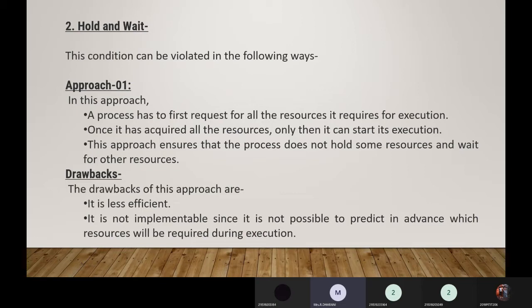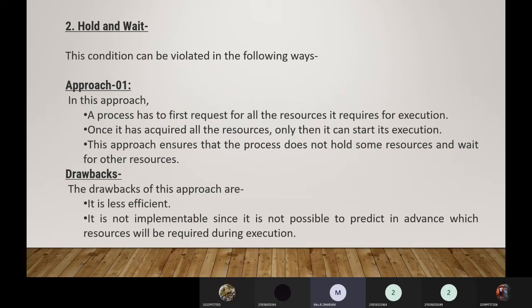A process has to first request all the resources it requires for execution. Initially, say for example, we have three processes: process 1, process 2, process 3. All the processes make a request for all the resources required for execution. Say P1 wants a printer, process P2 wants CPU and memory, and process P3 wants the CPU again.